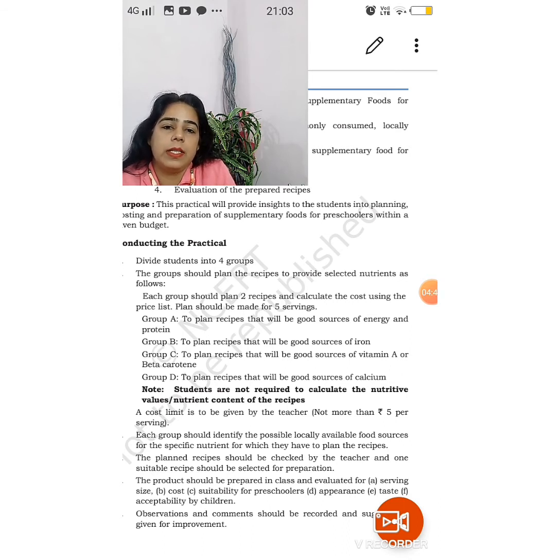And on the left hand side, on the plain sheet, you have to paste the picture of the recipe that you have written on the rule sheet on the right hand side. Then after doing that, you have to mention the cost that it has taken. You can make a table. In that you can write, I'll show you.